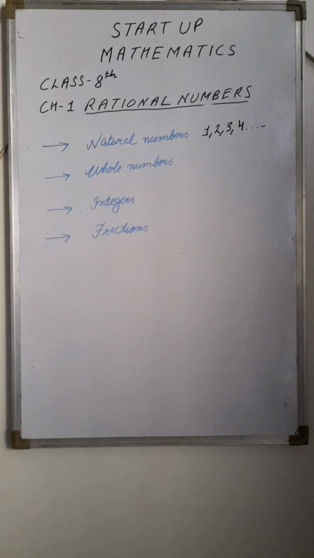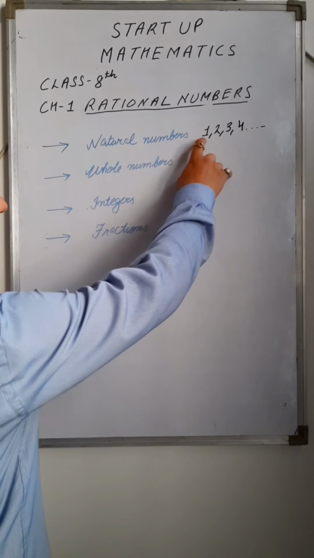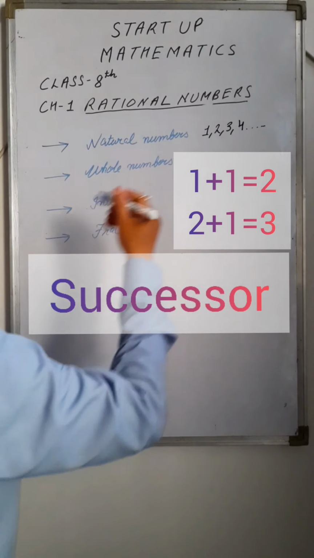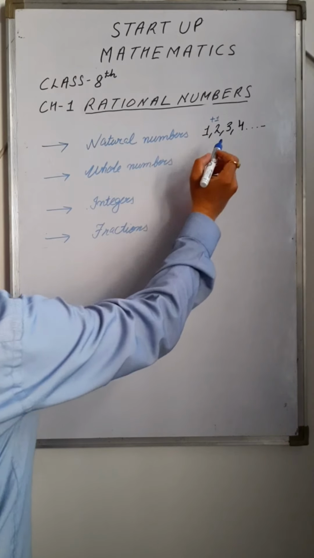And the successor of a natural number can be obtained by adding 1 to it. If I have to find the successor of 1, I have to add 1, and I will obtain 2.